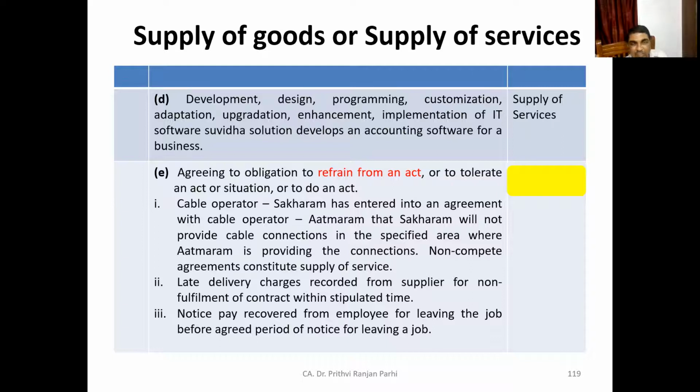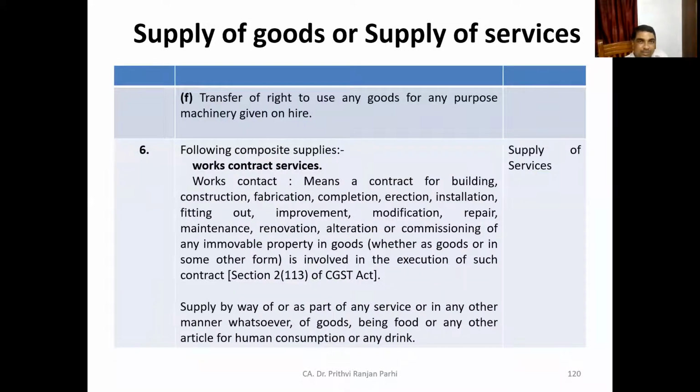Okay. So all these situations, are they supply of goods or supply of services? Services. You are right. They're supply of services. Even transfer of right for use of goods for any purpose, like machinery, that is supply of services. Composite supplies like works contract, like a contract for building, construction, fabrication, completion. These are the works contract related services. Modification, they are also supply of services. Okay, they are also supply of services.